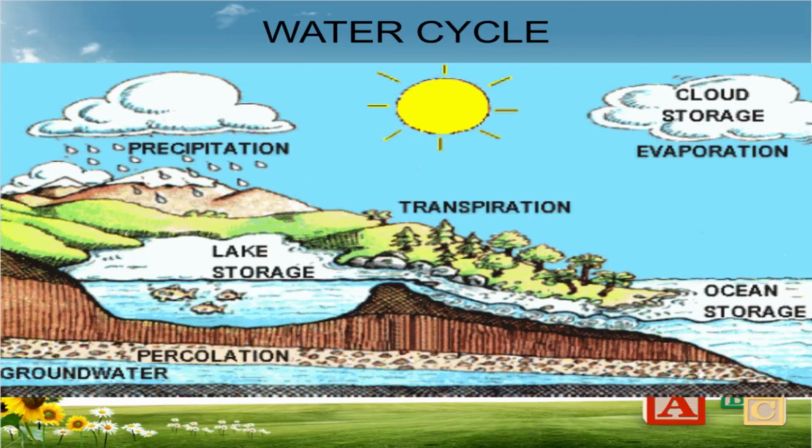Water cycle. All the water on the earth is regulated through the water cycle. The sun's heat evaporates water from the ocean. This water vapor condenses after reaching the sky and falls back on the earth in the form of rain. The rainwater creates fresh water sources on the earth.